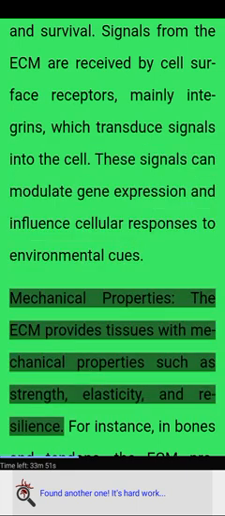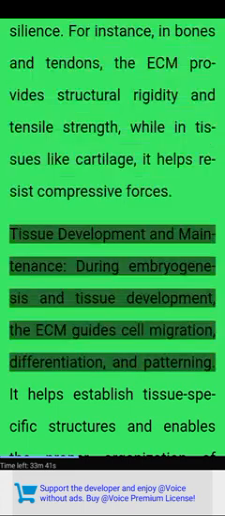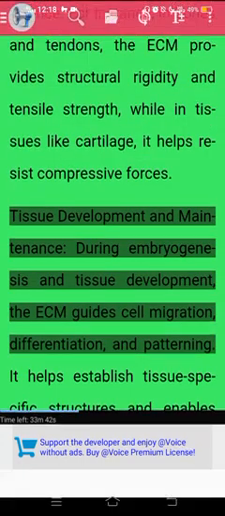Mechanical properties. The ECM provides tissues with mechanical properties such as strength, elasticity, and resilience. For instance, in bones and tendons, the ECM provides structural rigidity and tensile strength, while in tissues like cartilage, it helps resist compressive forces. Tissue development and maintenance. During embryogenesis and tissue development, the ECM guides cell migration, differentiation, and patterning.